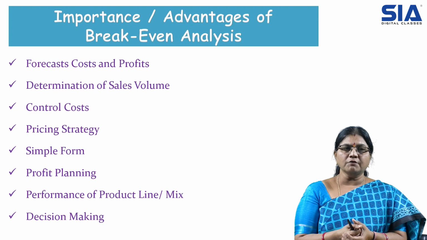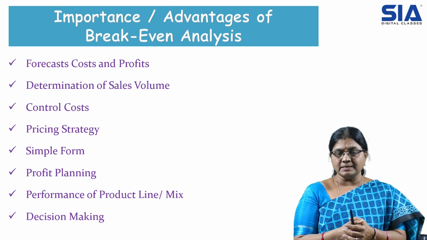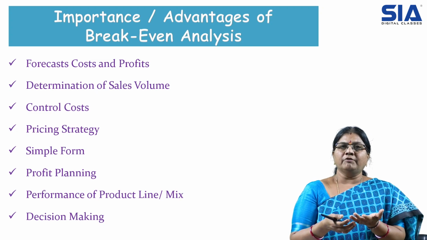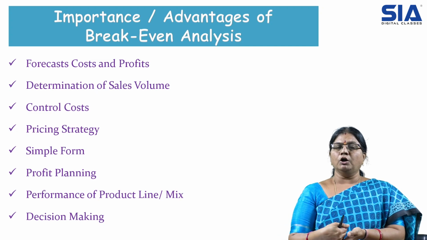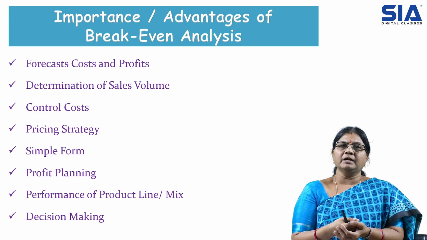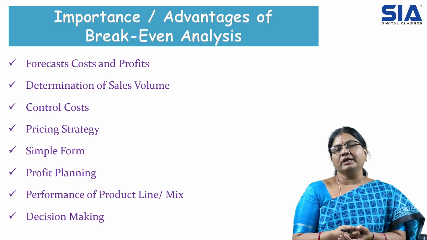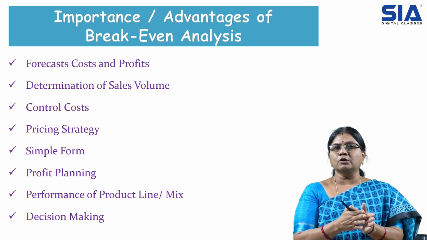So these things we can know from the break-even analysis. Then determination of sales volume. This break-even analysis will help us know what the sales should be. How much we have to sell for getting this much profit? For selling this much volume, how much we have to produce? So this information we can get only with the help of break-even analysis. Then controlling the cost.